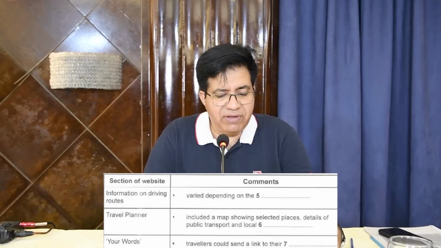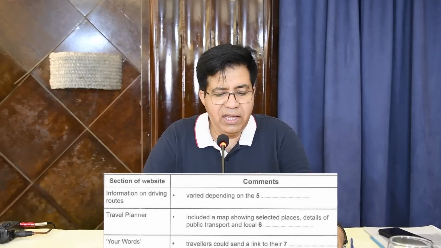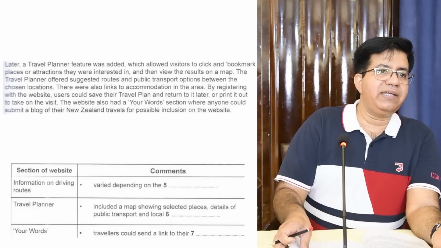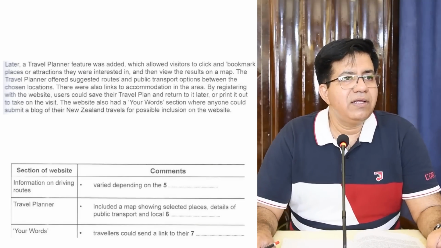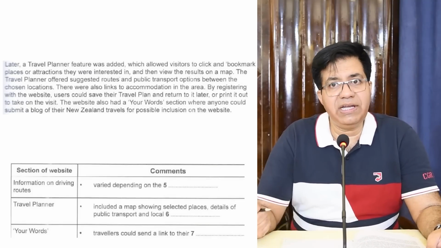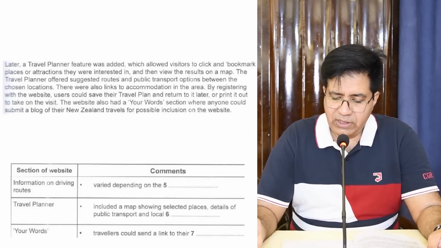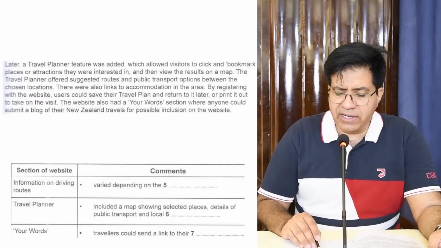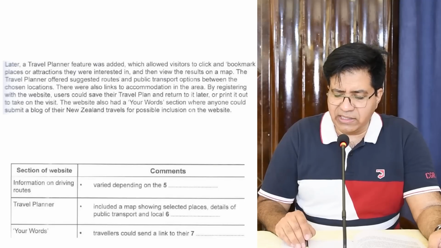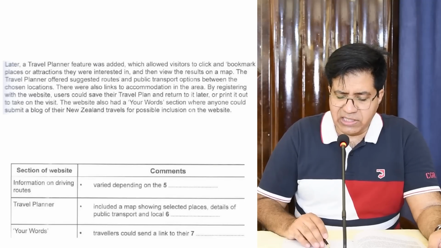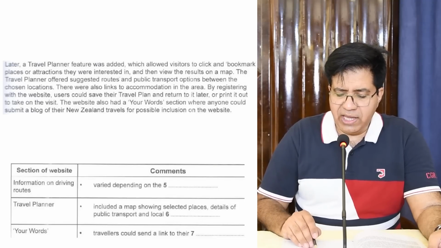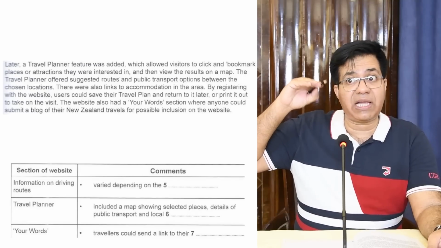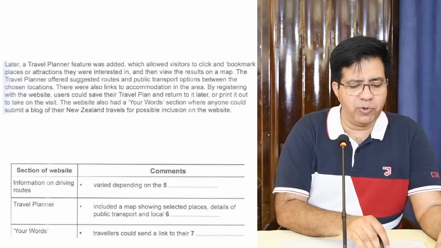Next is travel planner. Okay, look for the word travel planner. Second page, first line. Can you see travel planner? Yes, sir. So the answer will be here. Now we read the question carefully. Okay, travel planner included a map showing selected places, details of public transport and local dash public transport. The answer will come with transport, public transport and local.